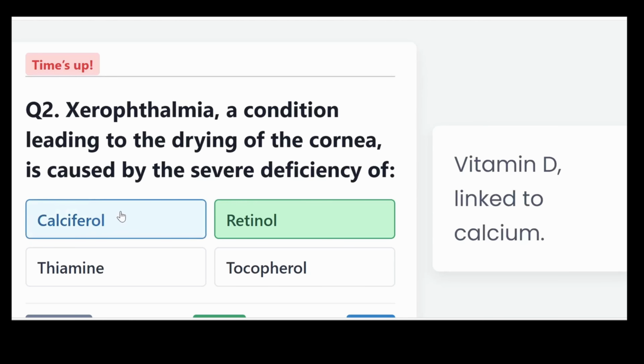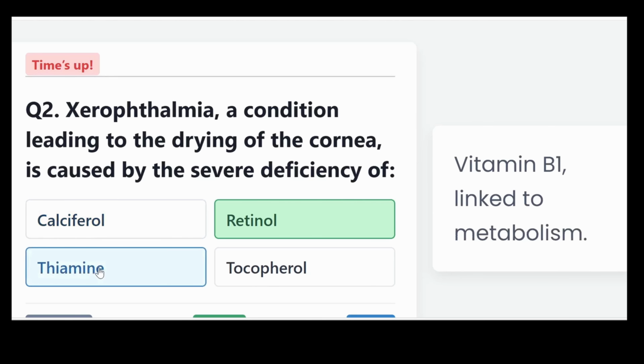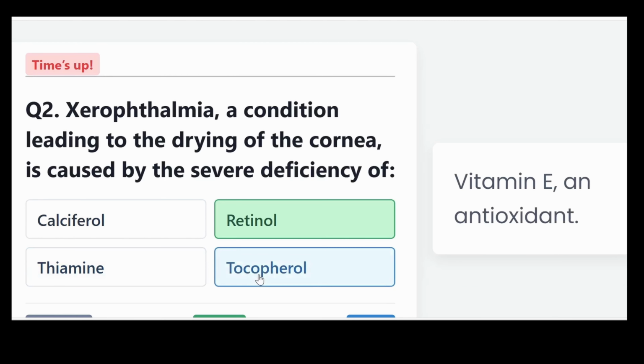Calciferol, that is vitamin D, is linked to calcium. Thiamine, that is vitamin B1, is linked to metabolism. And tocopherol, that is vitamin E, is an antioxidant.